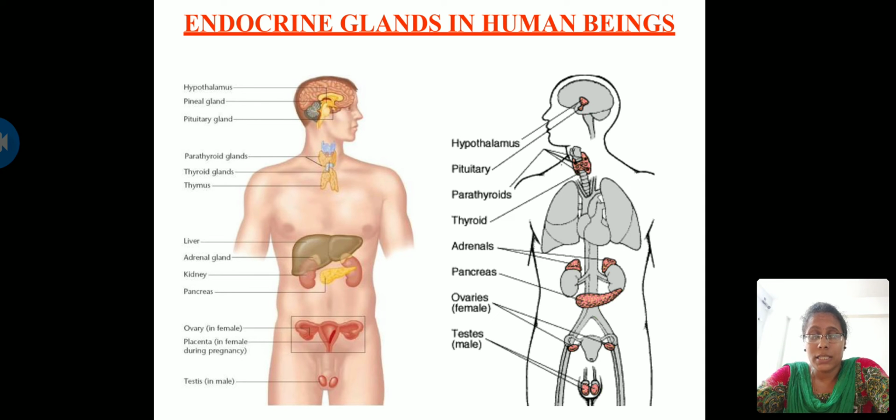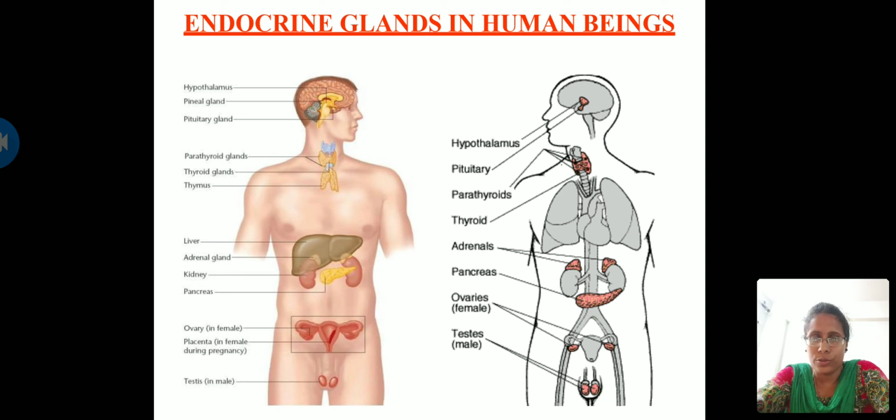All these things are seen as a result of the testosterone hormone. Apart from that, it also regulates the accessory sex organs like vas deferens and seminal tubules. All these will be discussed later in your reproduction part. For the time being, just learn this. So these are the brief descriptions of endocrine glands in humans.